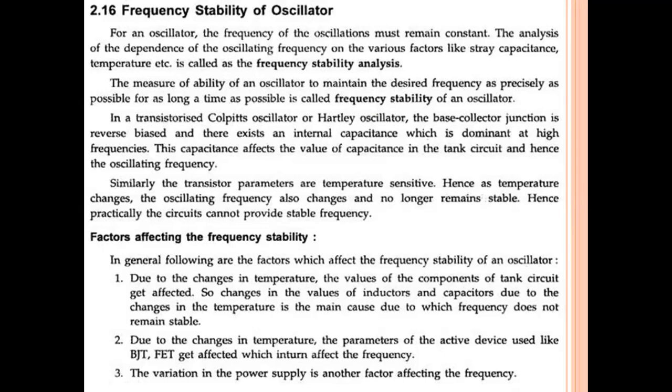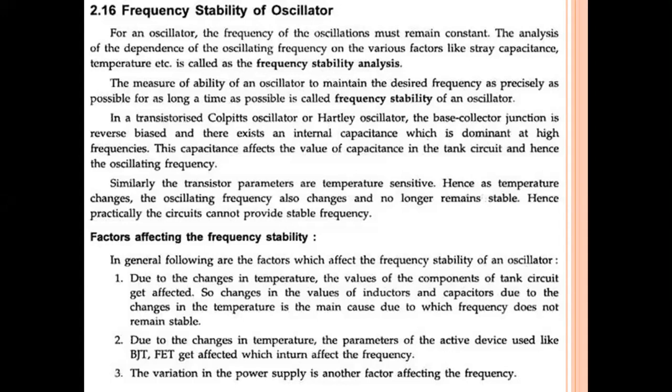At higher frequencies, the stray capacitance is dominant, so it affects the capacitance of the tank circuit as well as the oscillating frequency. Because of this stray capacitance, the frequency may change.